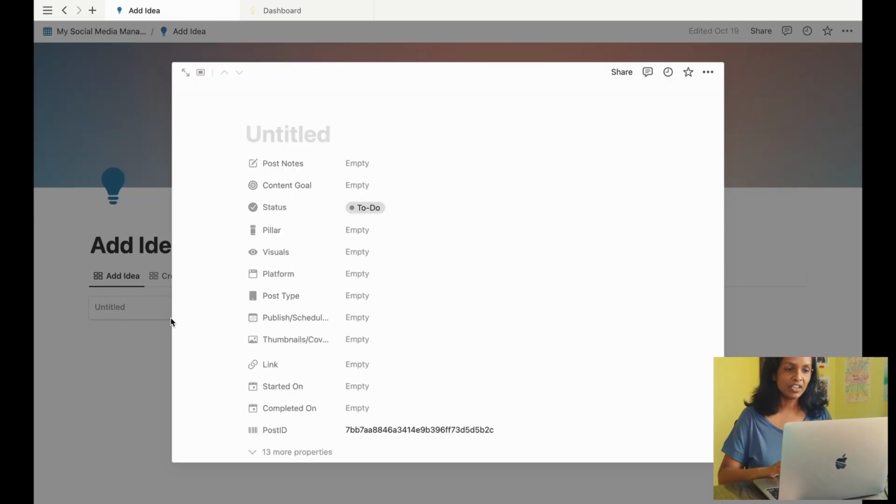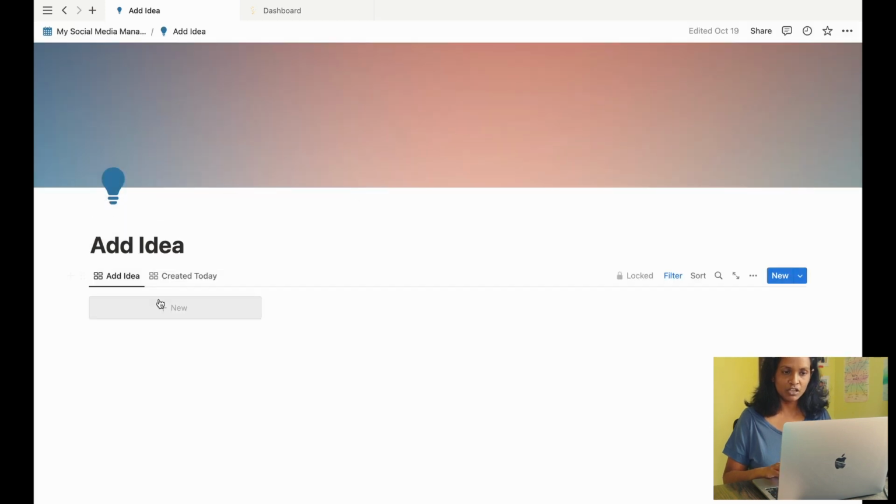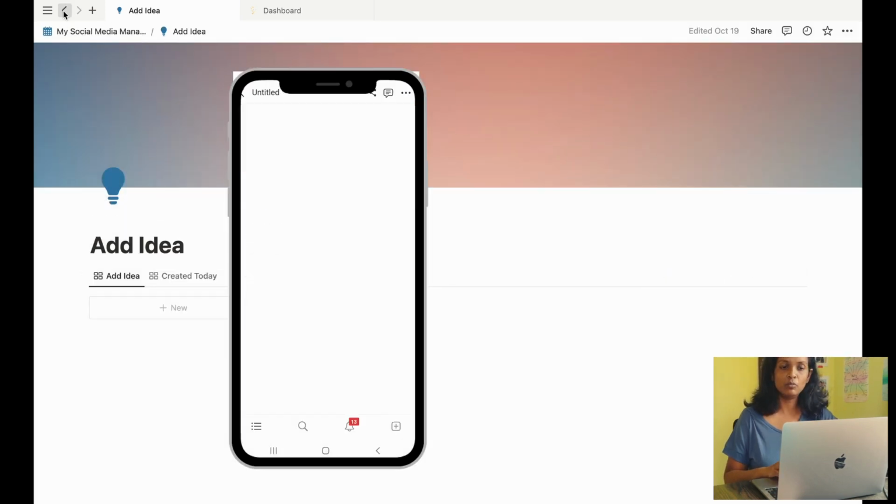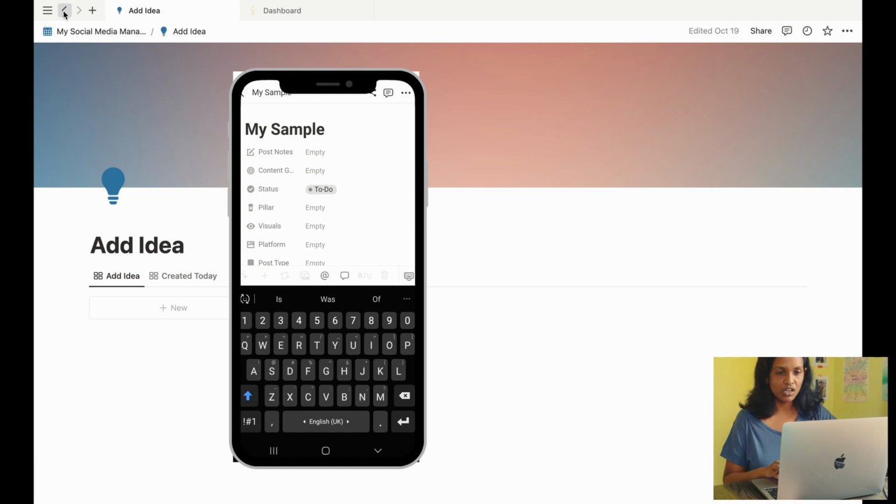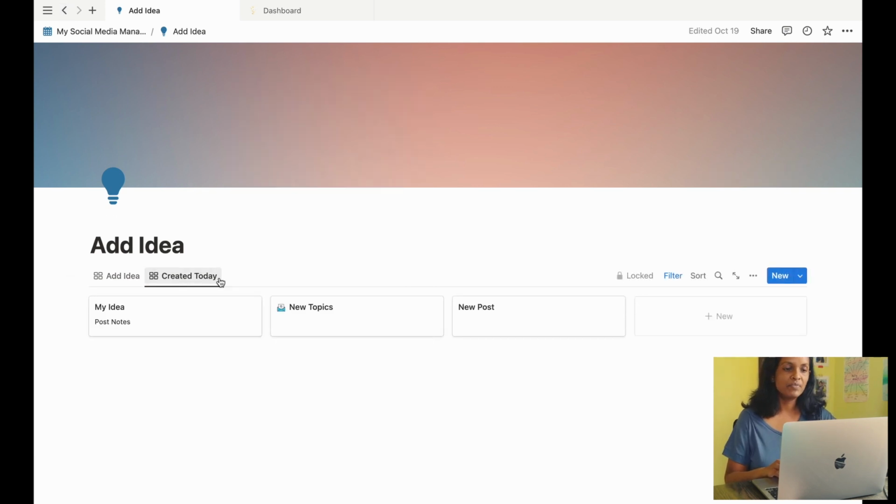In this case, it makes sense that I have a page just to add my ideas quickly. So I have created an add idea page which looks something like this from the web, but on the mobile device, that's how it would look. It only has two pages: add an idea and then another view that shows all the ideas created today. Nothing else to distract me there.